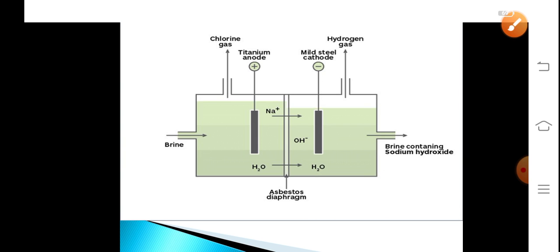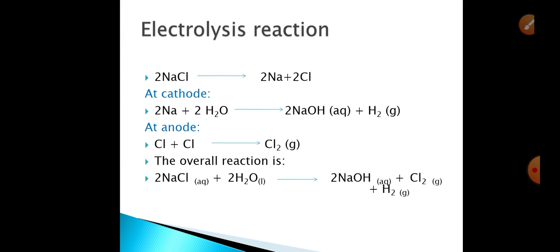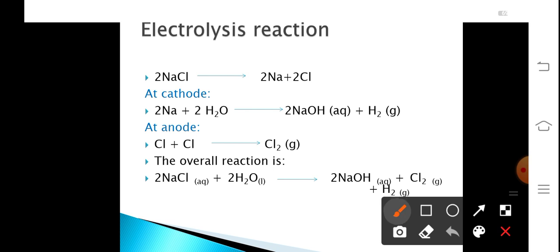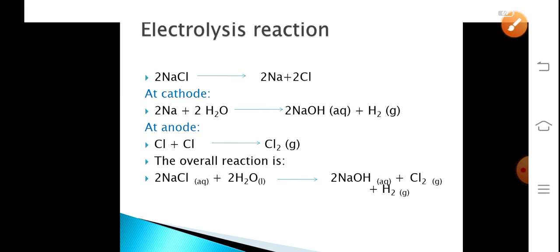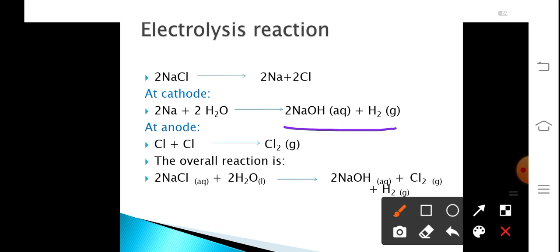So this is the process. Here brine electrolyzes through electricity and forms sodium ion, chlorine gas and hydrogen gas. Sodium ions are converted into NaOH in presence of water. So the overall electrolysis reactions can be summed up as: NaCl decomposes to form Na and Cl first. Na at the cathode reacts with water to form NaOH and releases hydrogen gas.